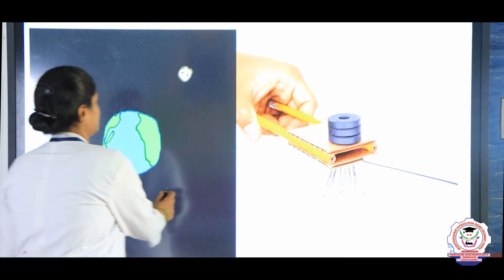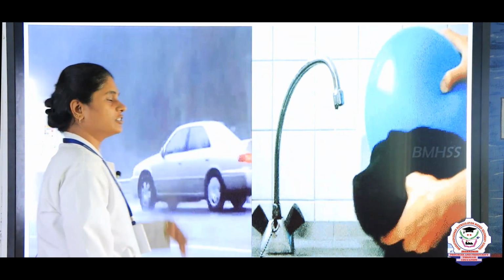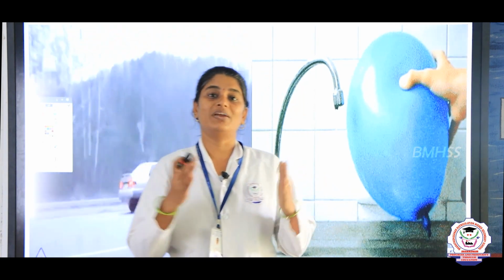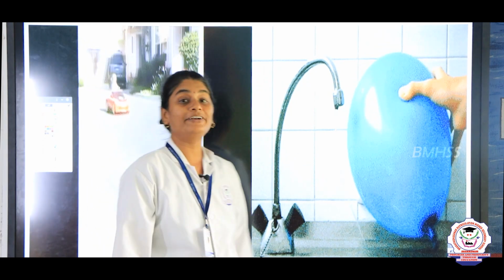Alright, yes. The next is frictional force. So frictional force is a contact force. So what is frictional force? Frictional force is the force that exists between two objects. When the two objects are in contact with each other, that is known as frictional force. When there is a good contact between the two objects, that is known as frictional force. Okay, and then electrostatic force. This electrostatic force you can see many times when you comb your hair.